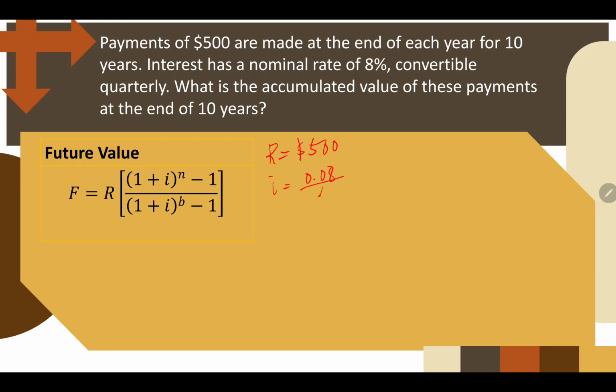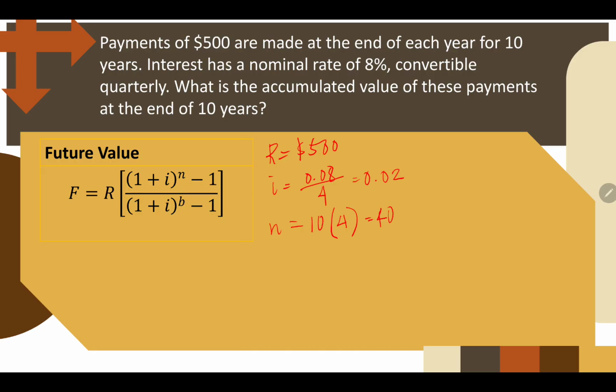So, divide by 4. Dali ito. 0.02 lang. No? And then, our N will be 10 years times 4. Kasi convertible quarterly.